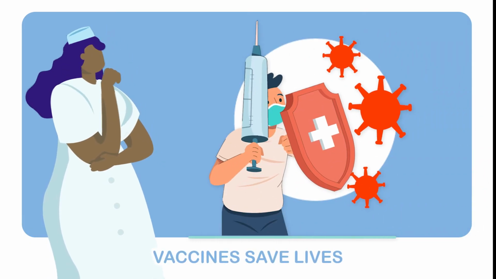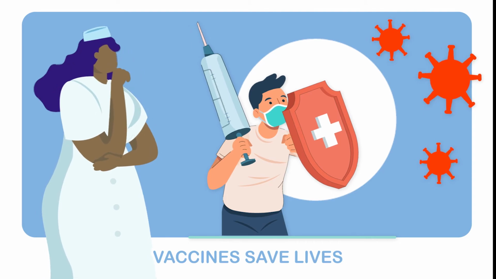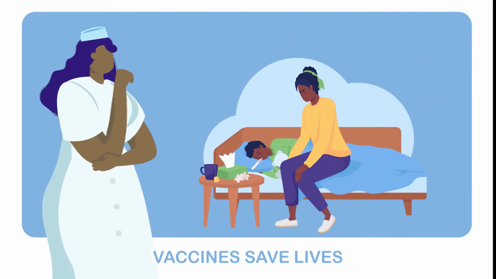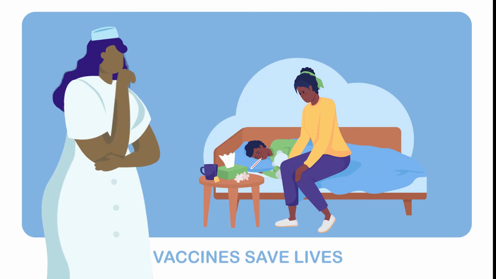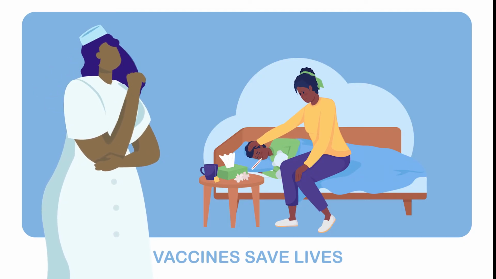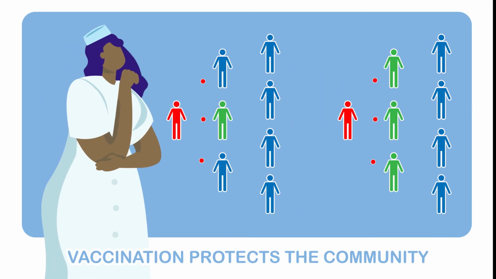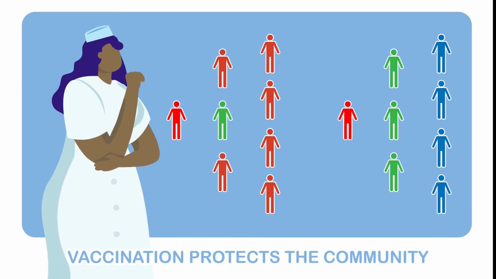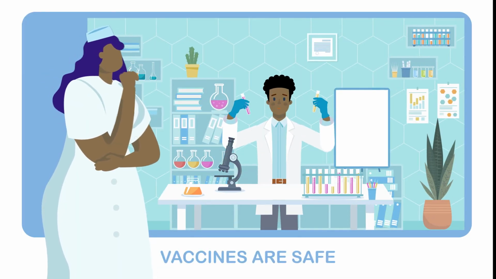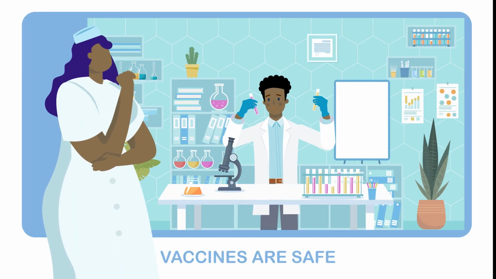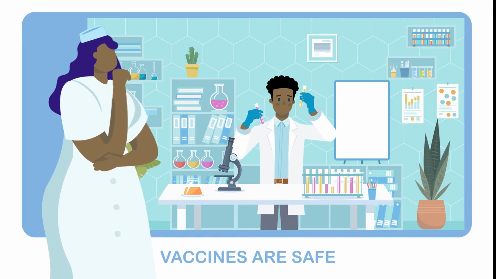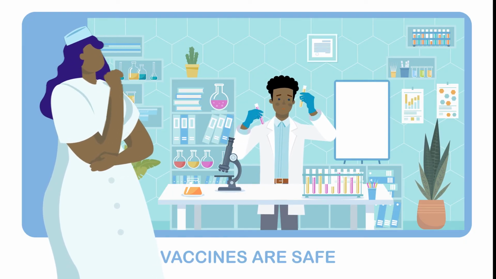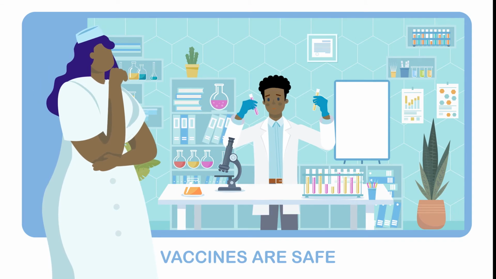Vaccines save lives. Vaccines protect children from dangerous diseases like measles, polio, and diphtheria, which once caused severe illness and death. Thanks to vaccines, many of these diseases are now rare. Vaccination protects the community. By vaccinating your child, you're not only protecting them, but also others around them, especially those who cannot get vaccinated. Vaccines are safe. Vaccines are thoroughly tested for safety and are used to protect millions of children every year. Side effects, if any, are usually mild and go away quickly.